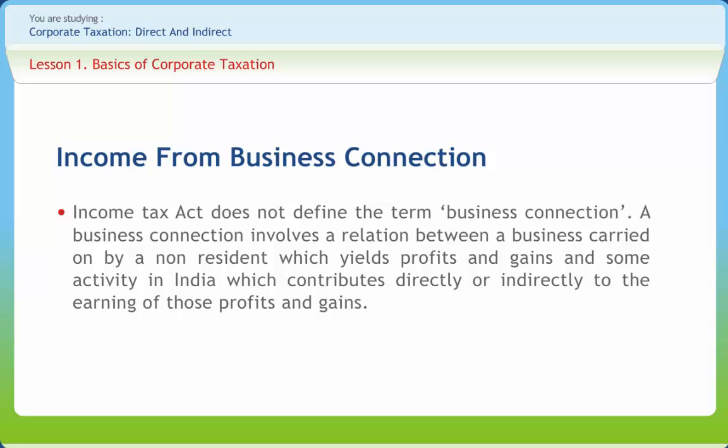To illustrate the term business connection, following are some instances. Maintaining a branch office, factory, agency, receivership or management for the purchase and sale of goods or transacting any other business. Appointing an agent in India for the systematic and regular purchase of raw materials or other commodities or for sale of the non-resident's goods for business purposes or for securing orders in India.